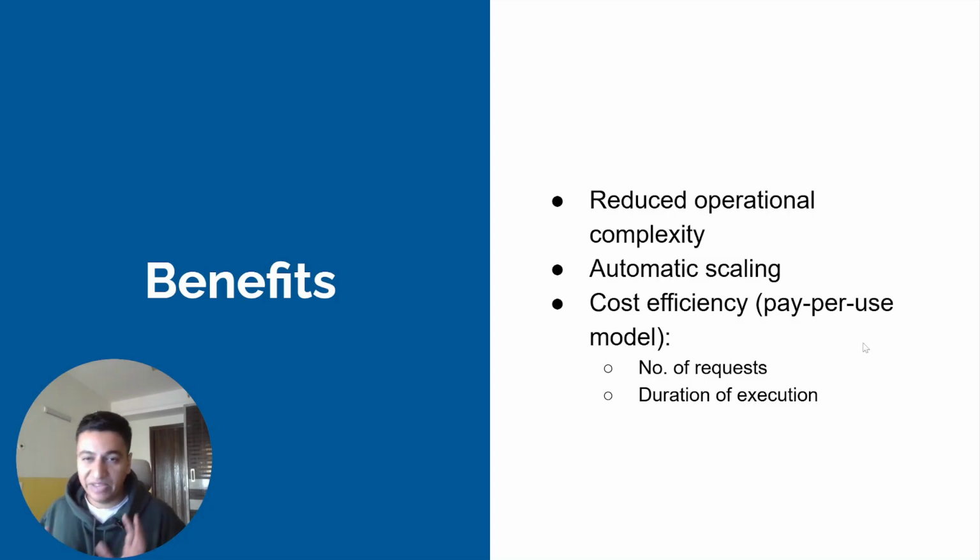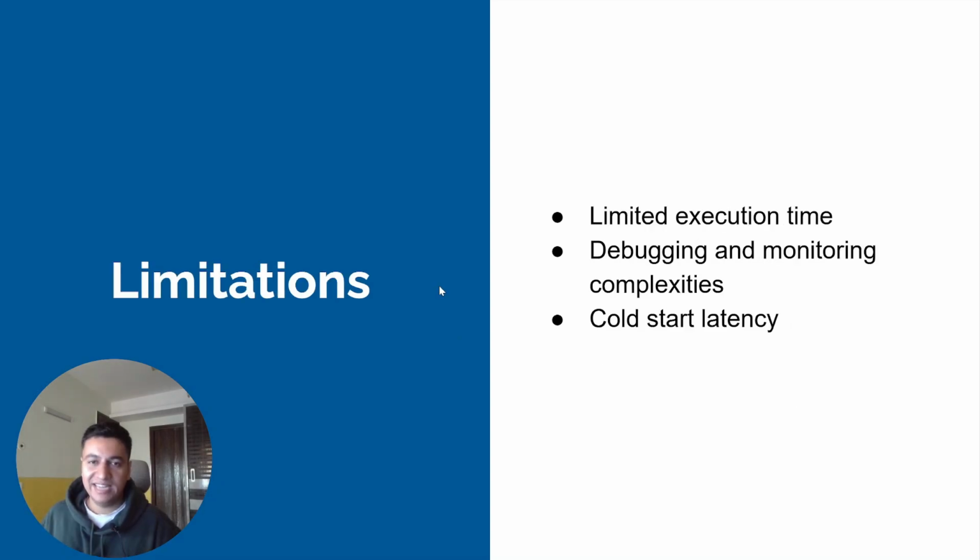So Lambda is a very useful serverless component if you have a piece of code that you want to run on the cloud without any setup. For example, if you want to set up a small script that maybe uploads some data or log files or reports to S3 once a day, then Lambda can be very useful for that scenario. Another useful use case would be if you want to create an image resizing service. So you can send those images to this Lambda function and this Lambda function will do the resizing for you. But just like any other thing, it also has a few limitations.